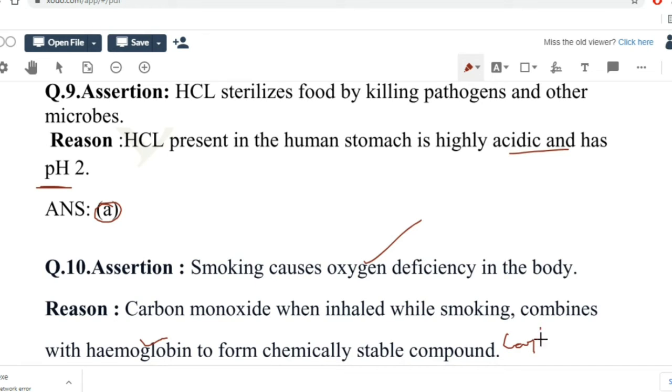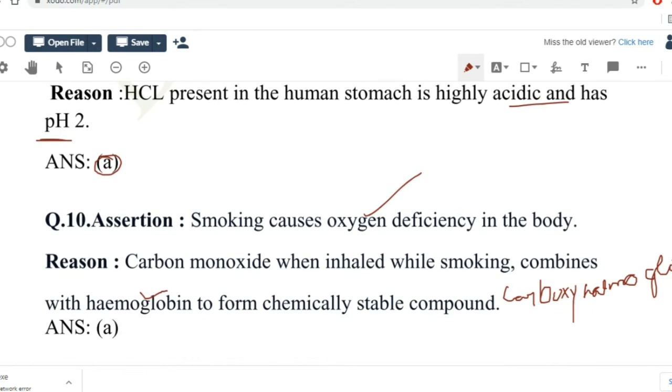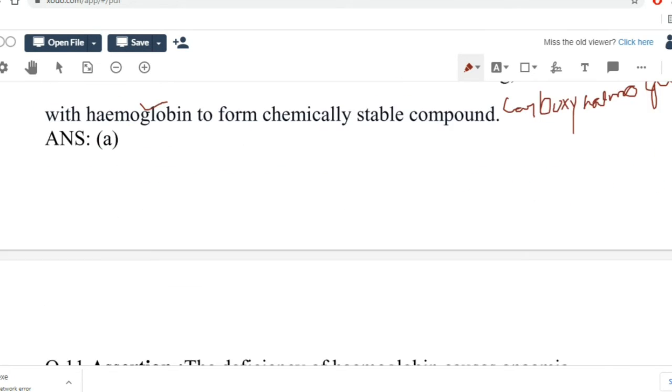It is carboxyhemoglobin. Carboxyhemoglobin is formed, which inhibits the transport of oxygen. Assertion, reason both are true, and reason is the correct explanation of assertion.